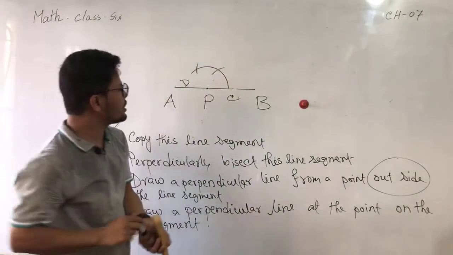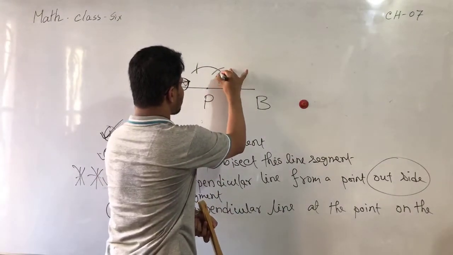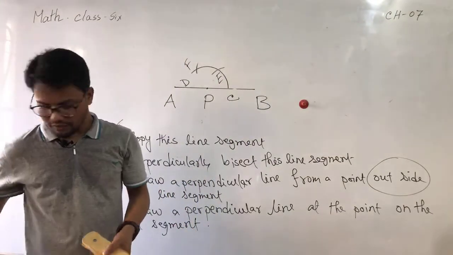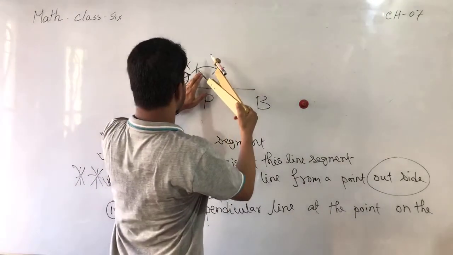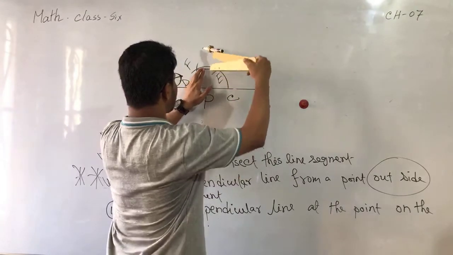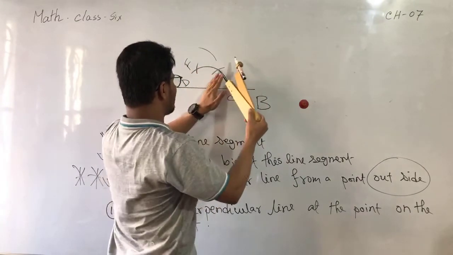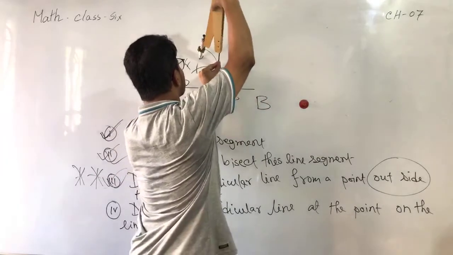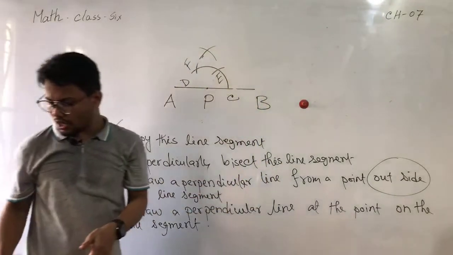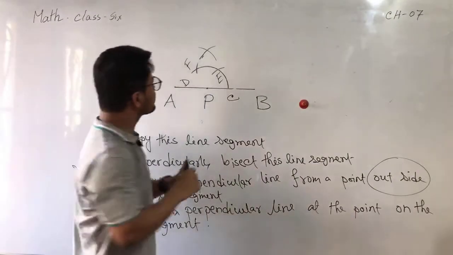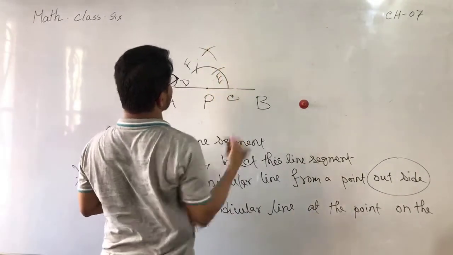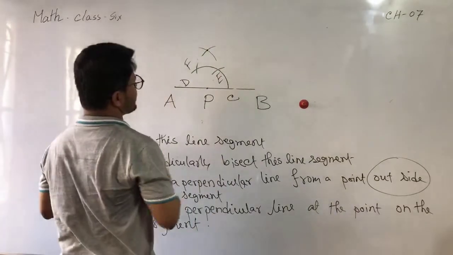Now from here draw another arc, from E draw the same arc. So these two arcs intersect each other.